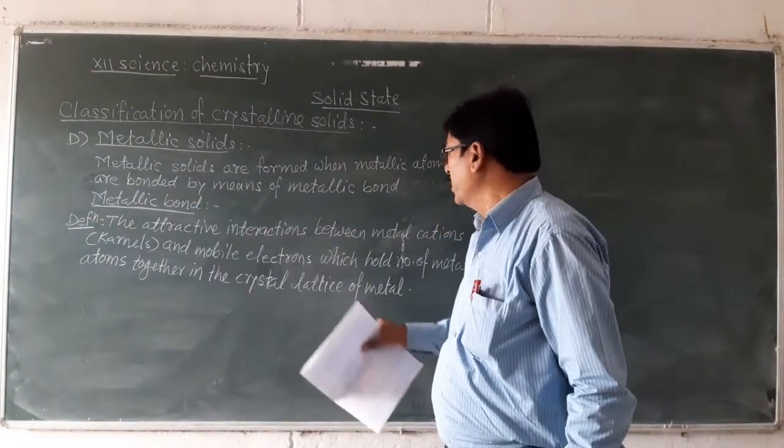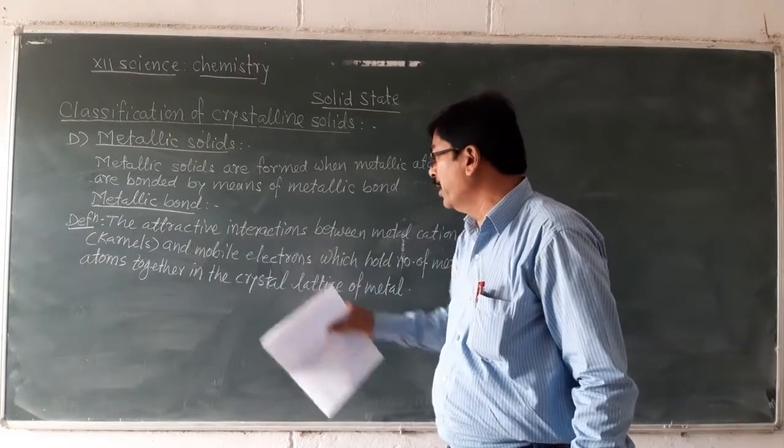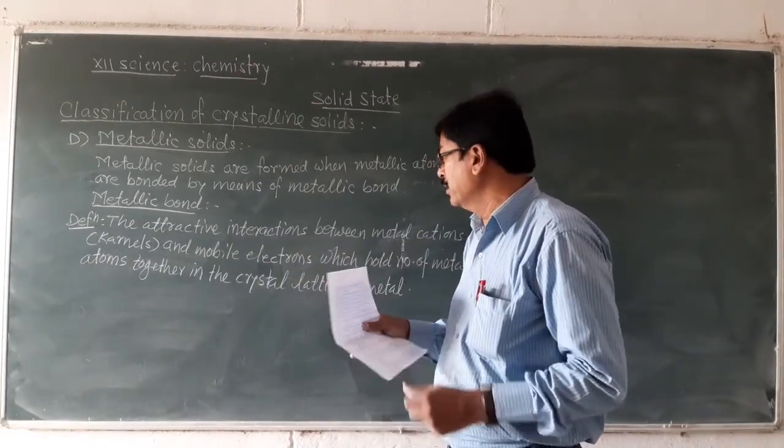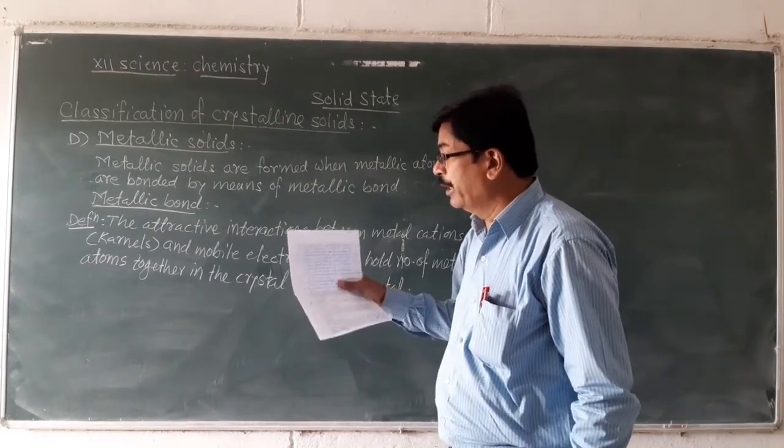The force of attraction between metal cations and mobile electrons which hold number of metal atoms together in the crystal lattice of metal. It is called metallic bond.